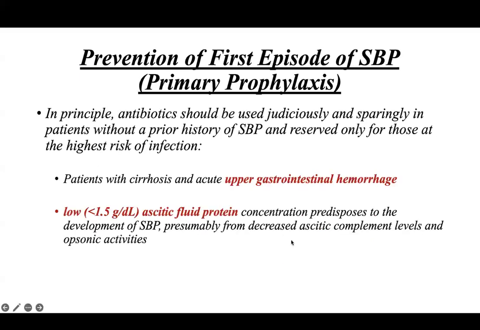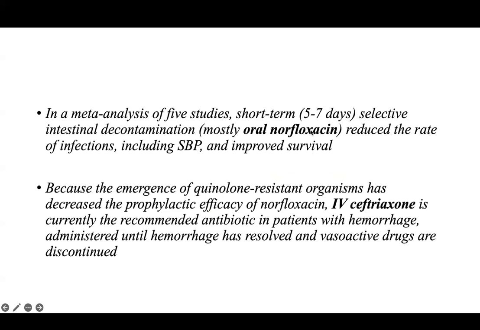For primary prophylaxis, routine antibiotic therapy in all patients with cirrhosis and ascites is not recommended. However, patients who have the highest risk of infection or SBP, that is any patient with cirrhosis and acute upper gastrointestinal bleed, or a patient having a low ascitic fluid protein, that is less than 1.5 gram per deciliter. These two groups of patients will definitely benefit from prophylactic antibiotics, and antibiotics should be given prophylactically in these patients. The drugs commonly used for them are norfloxacin, IV ceftriaxone or rifaximin.